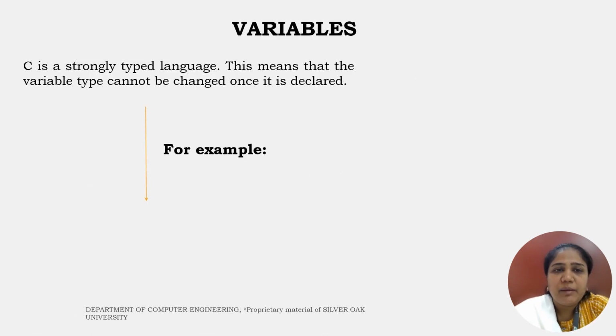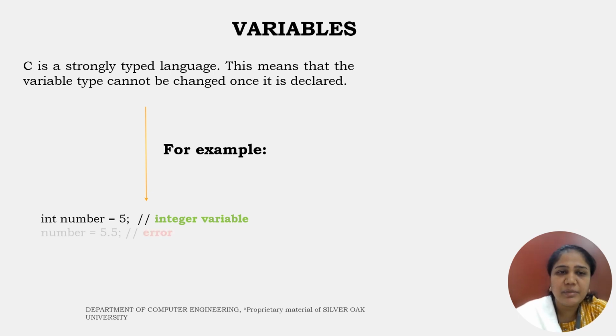C is a strongly typed language. What does it mean? It means that the variable type cannot be changed once it is declared. See, in our previous slide, I said we can change the value. But over here it is regarding its type. Say for example, I have one variable number of type integer, and the value assigned is 5. Now later on in my code, if I write number equal to 5.5, then it will create an error.